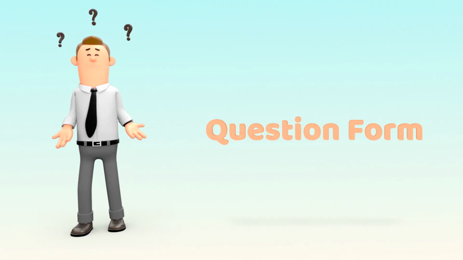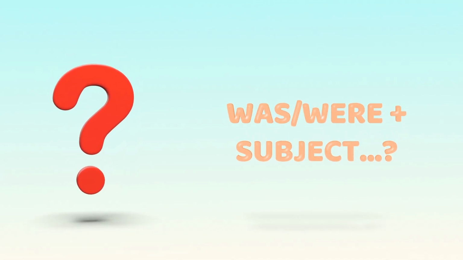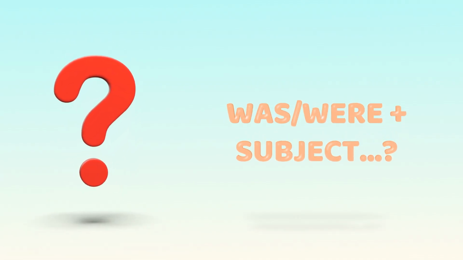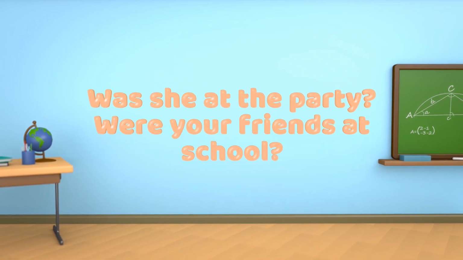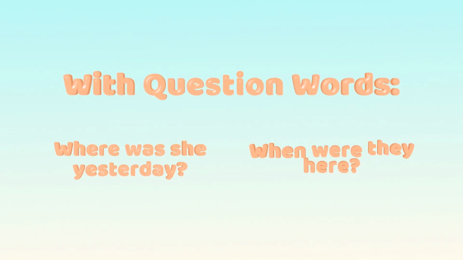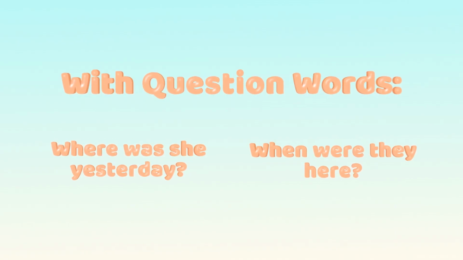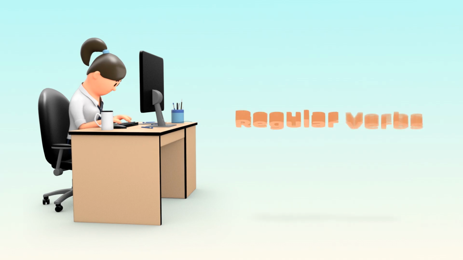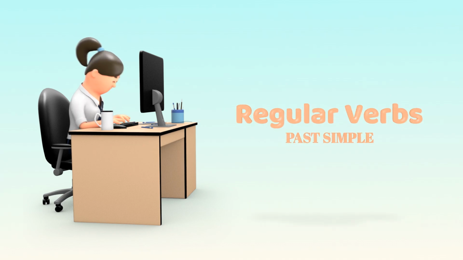Question form. To make a question, flip it. Put was or were before the subject of the sentence. Was she at the party? Were your friends at school yesterday? All with question words. Where was she yesterday? When were they here? Now, let's look at regular verbs in the past simple.